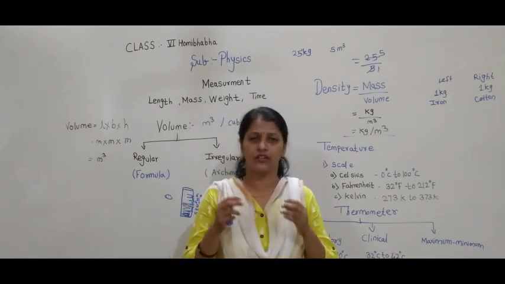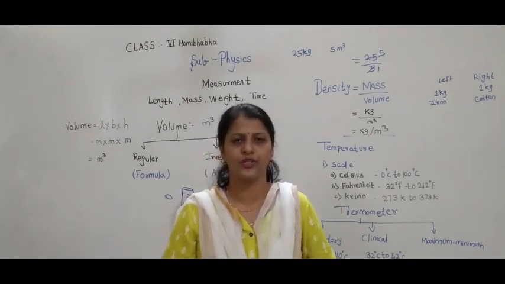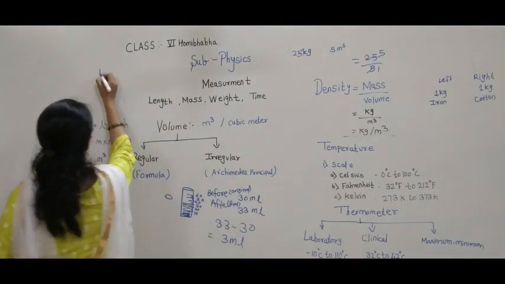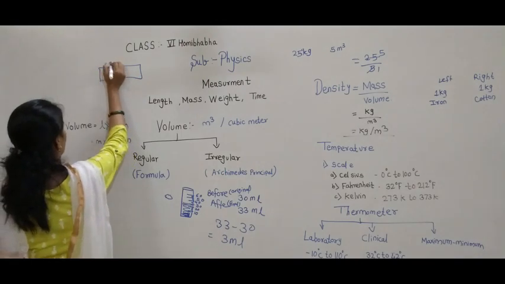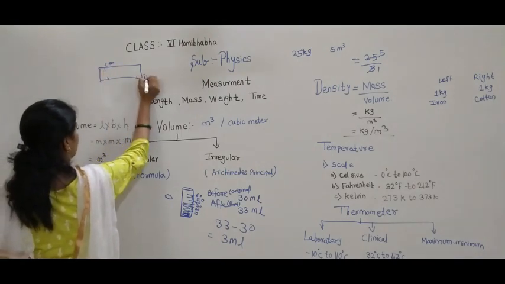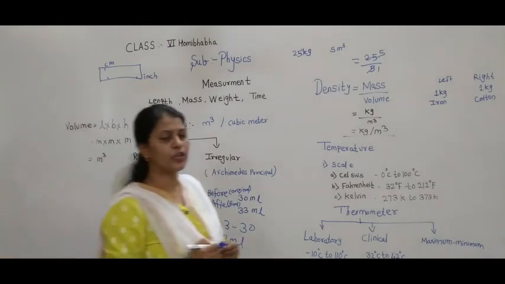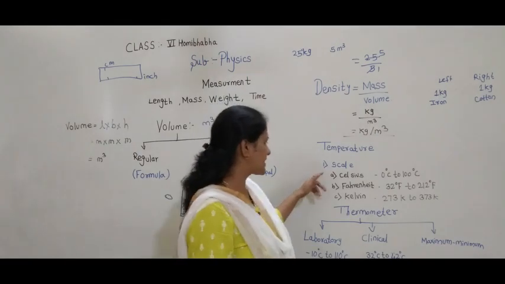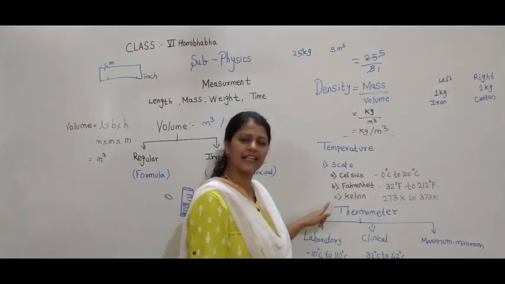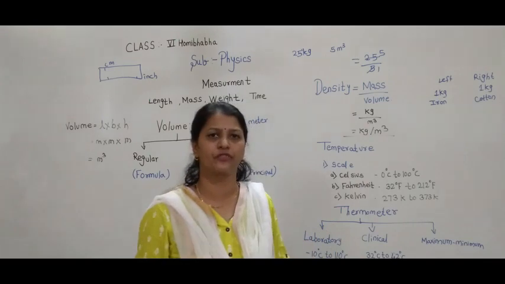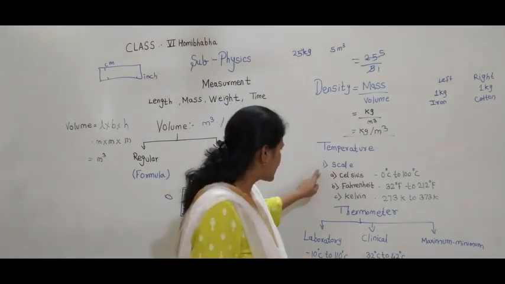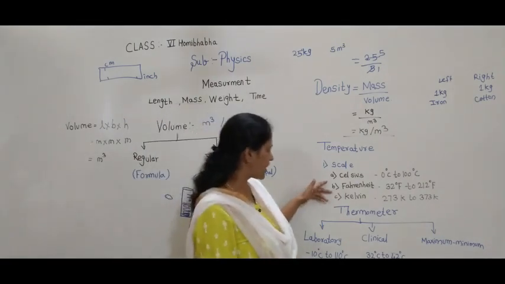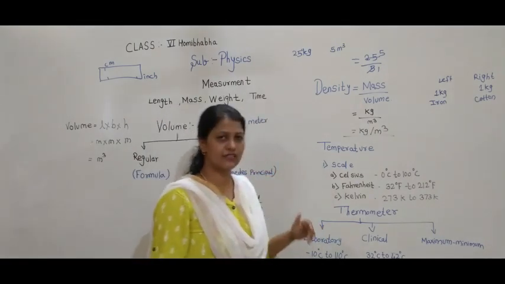If you observe your scale, there are two units given. Am I right? This here is in centimeter and this here is in inches. Similarly, your thermometer has a scale which has Celsius, Fahrenheit and Kelvin. These are the three different types of scale. Mostly we use the Celsius scale.